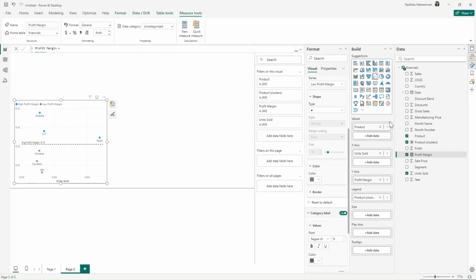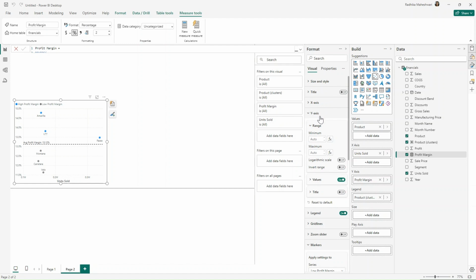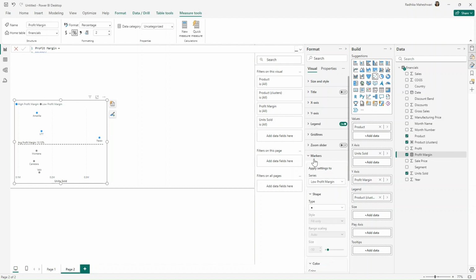Now our profit margin is a percentage value. So I'll go to profit margin and then click on this percent sign so that it gets converted into a percentage with 2 decimal places. Now we don't want values on the y-axis, so I will turn off the values as well. I'm trying to match this as to how it is shown in the challenge. And now going into category labels, I will just increase the size so that it's more clear.